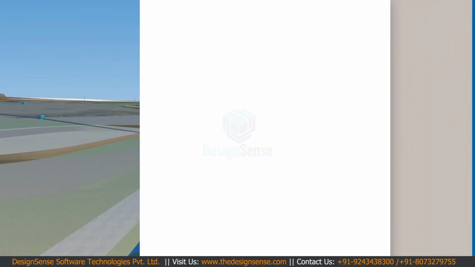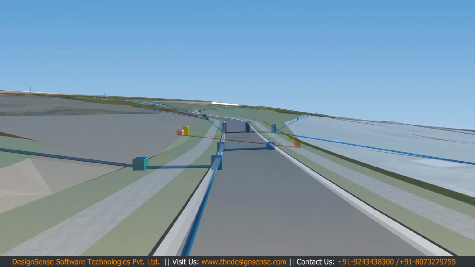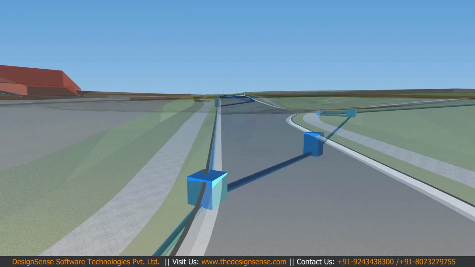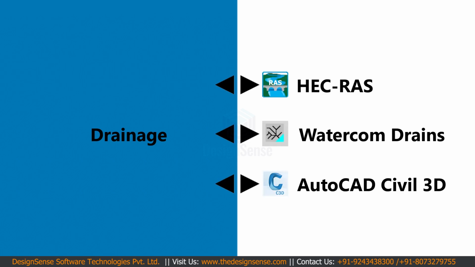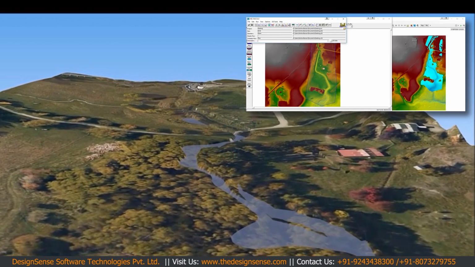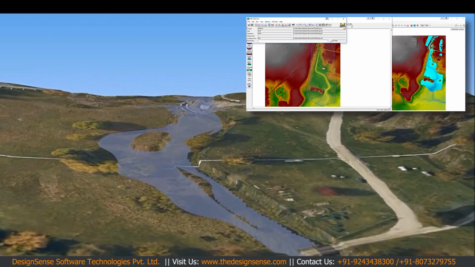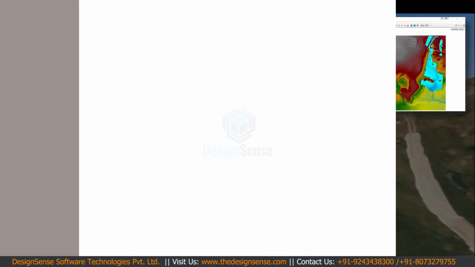The Pipes module has a fully integrated drainage design tool for the design of drainage, sewerage and service and utility networks. The Pipe module can work collaboratively between HECRAS, Watercom drains and AutoCAD Civil 3D. With the HECRAS module, you can combine the 2D flow modelling with your existing and proposed designs.